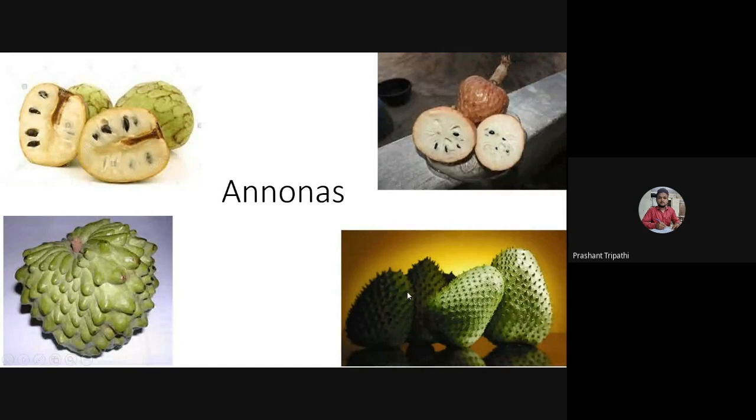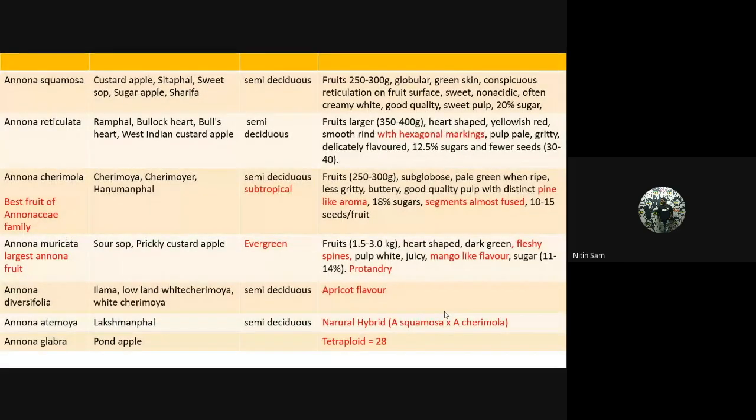So this is the picture of Annona muricata. Friends, it almost resembles jackfruit, so it is also known as the jackfruit of the Annonaceae family. It is an evergreen plant. It has fleshy spines. It has a mango-like flavor. This is important, mango-like flavor.